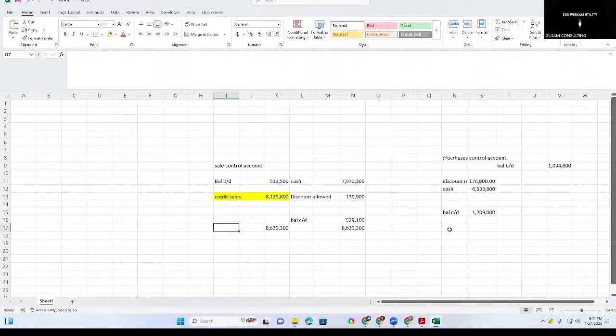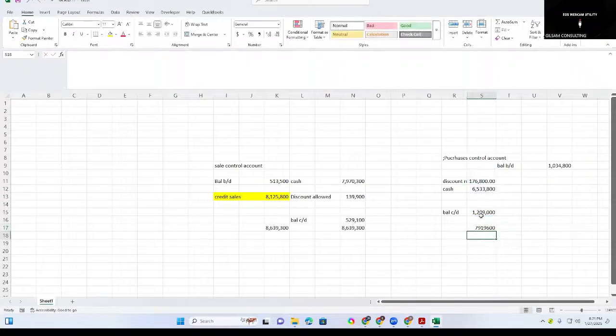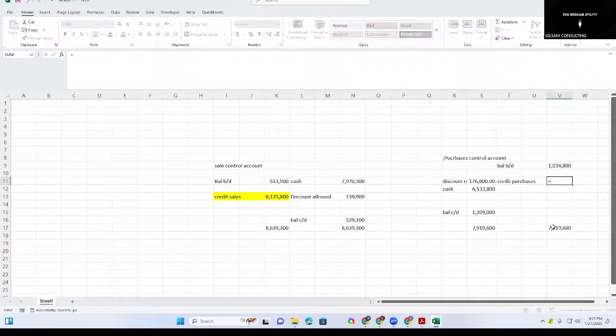I will do the same on the other side for purchases. That is the total purchases. The balancing figure here is the credit purchases, which will be this minus this. So this is credit purchases.